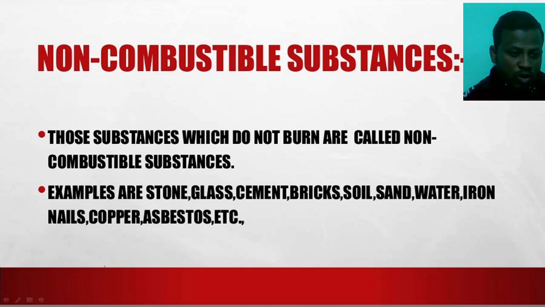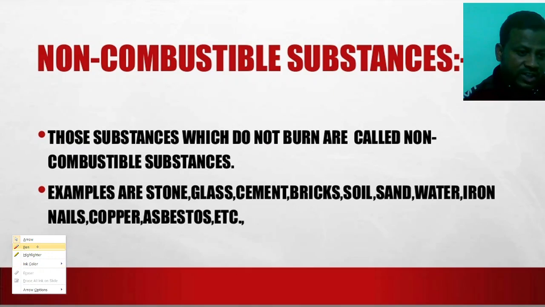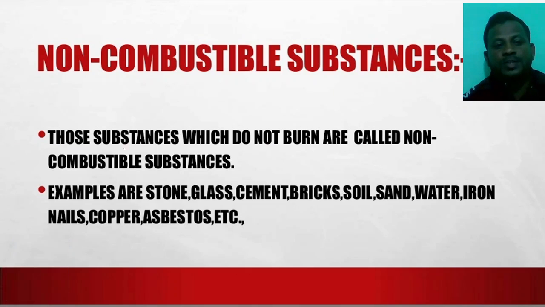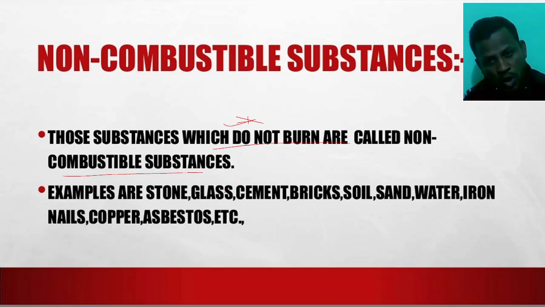Next, we see the non-combustible substances. It means the substances or objects which do not burn are called the non-combustible substances. They don't catch the fire, or we can't burn them. For example, stone, we can't burn it.